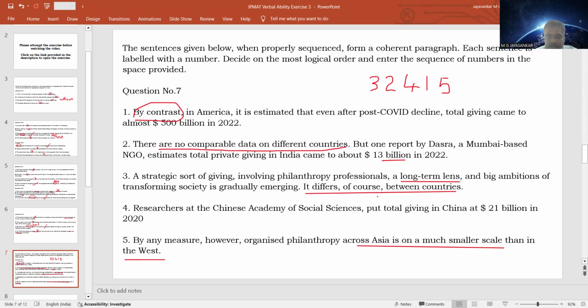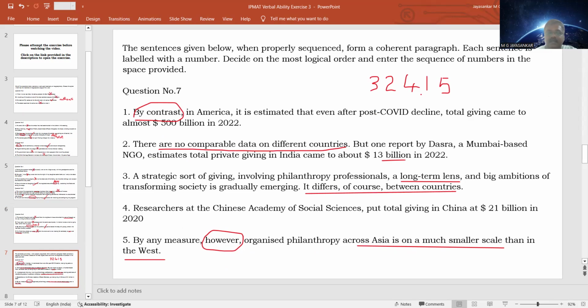This seems like a good answer, but read it carefully. There is a problem. What is that problem? See the last sentence: by any measure, however, organized philanthropy across Asia is on a much smaller scale. If you say that in India it is 13 billion and in China it is 21 billion, by contrast in America it is 500 billion, then what is the need to say by any measure, however, organized philanthropy across Asia is on a much smaller scale?